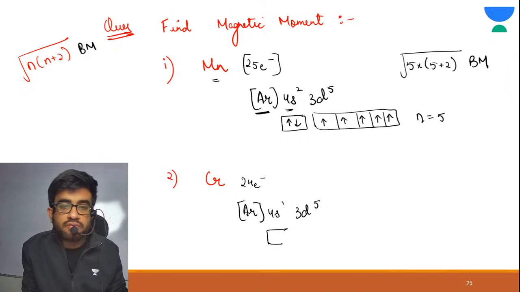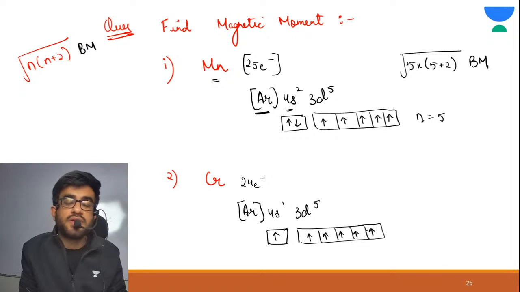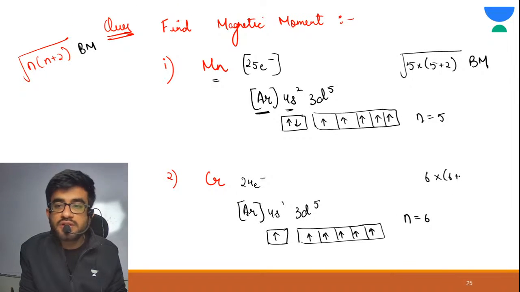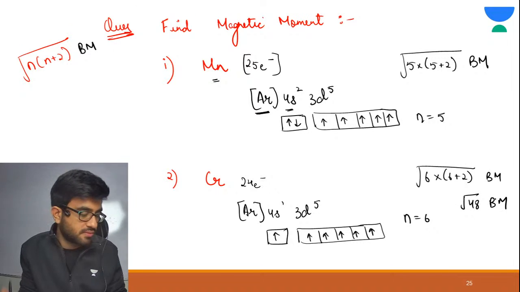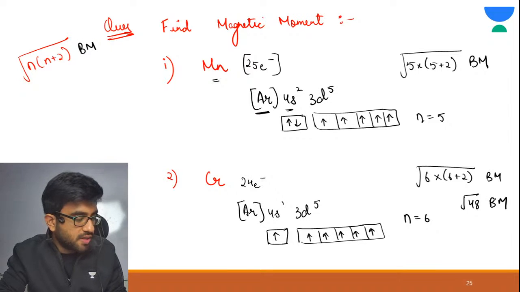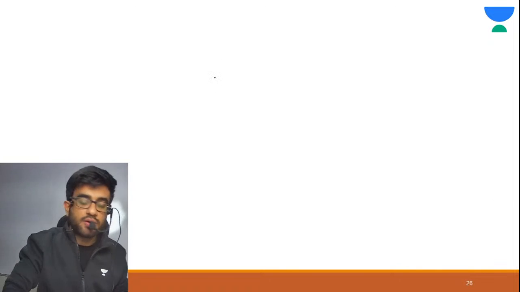So it has n equal to 6. The formula is root of 6 into 6 plus 2 BM. So 6 into 8, root 48 BM. Very good.